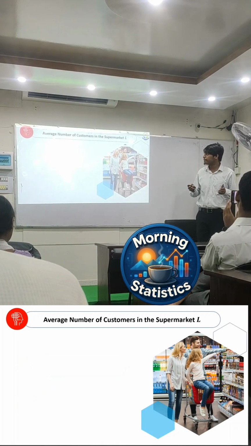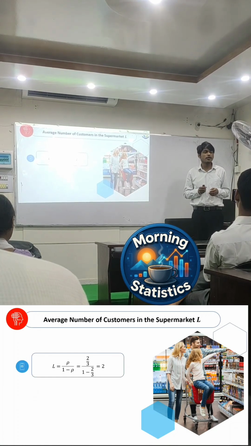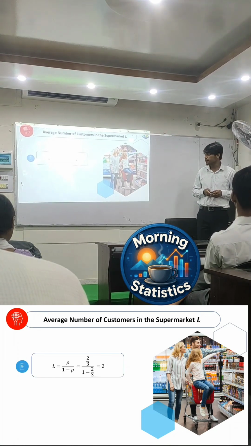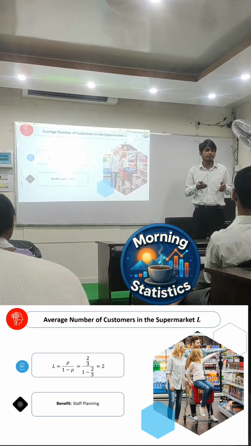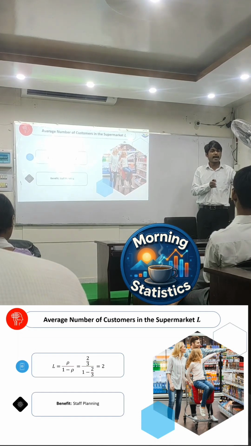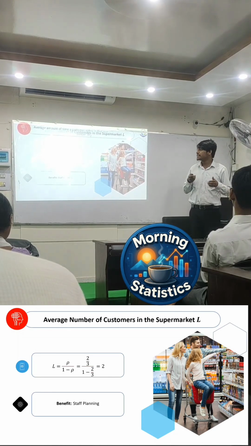Next information is the average number of customers in the supermarket. We apply our formula and find 2, indicating that on average 2 customers are present in the supermarket. What is the benefit? It also benefits staff planning. It gives us a more specific idea of how many customers are present in the supermarket, so that you can increase the customer satisfaction. What is next?